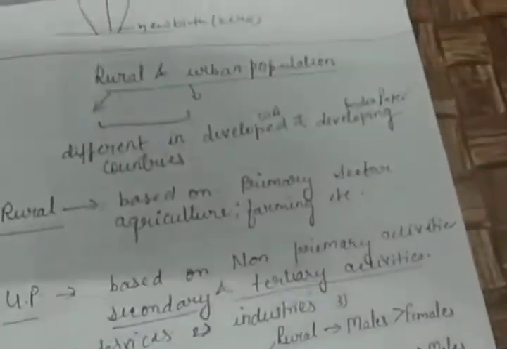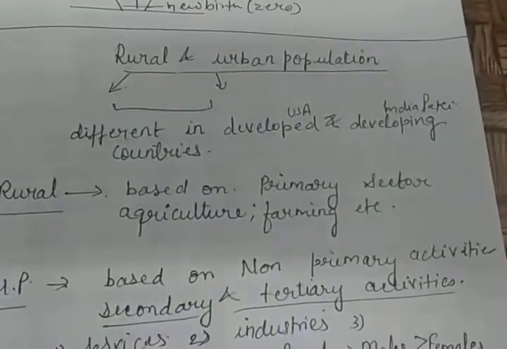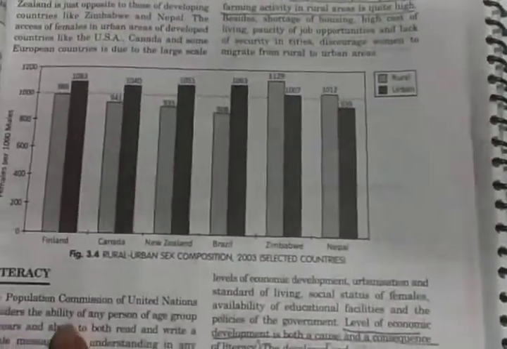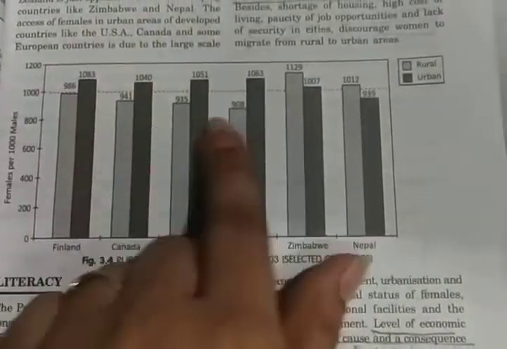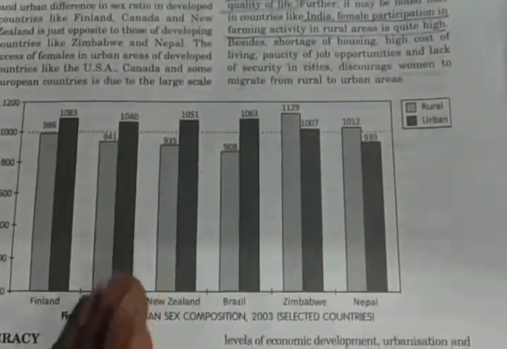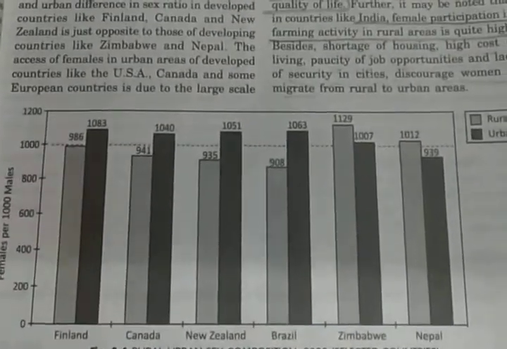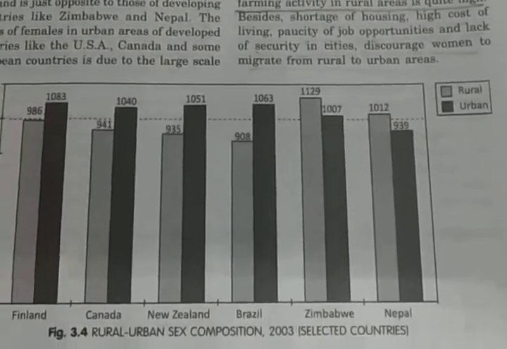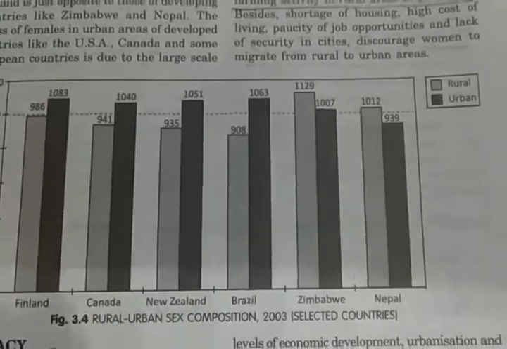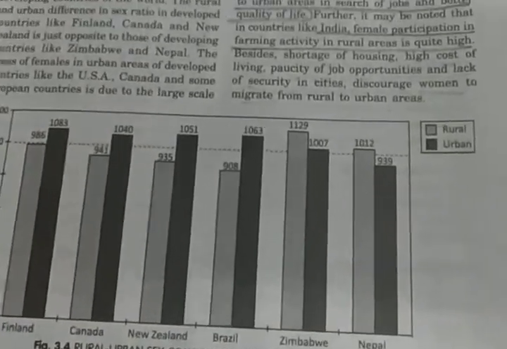So this is the rural and urban population graph you can see here, which I told you about in the book also. This graph will help you to understand that the population of any country is divided into two sectors, urban and rural population. The population in towns and cities is known as urban, and the population who live in village areas is known as rural population.